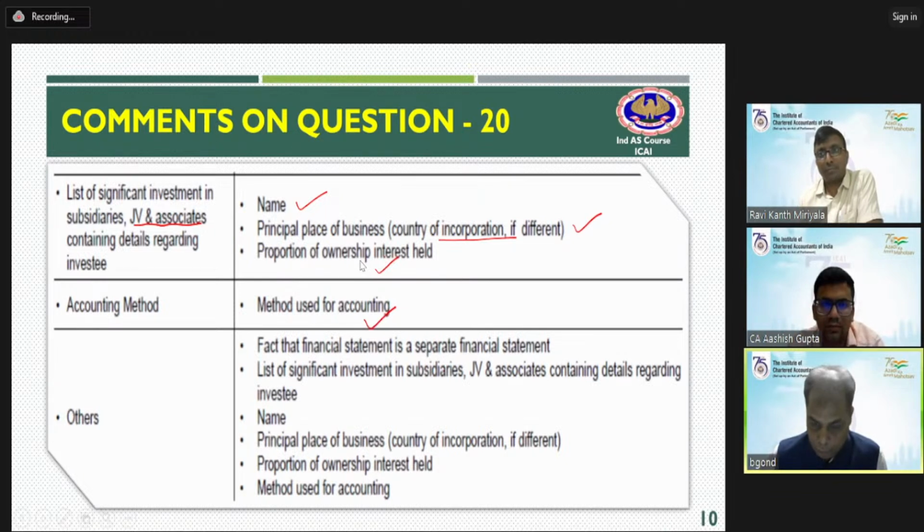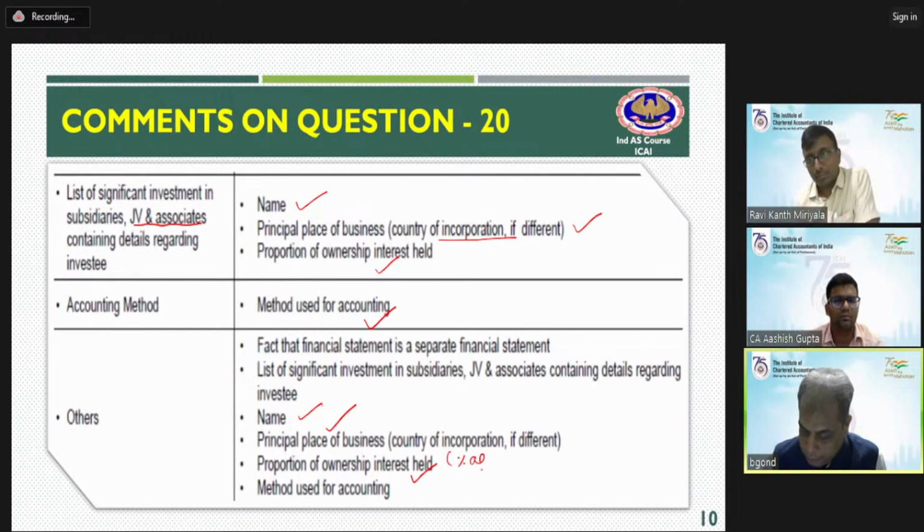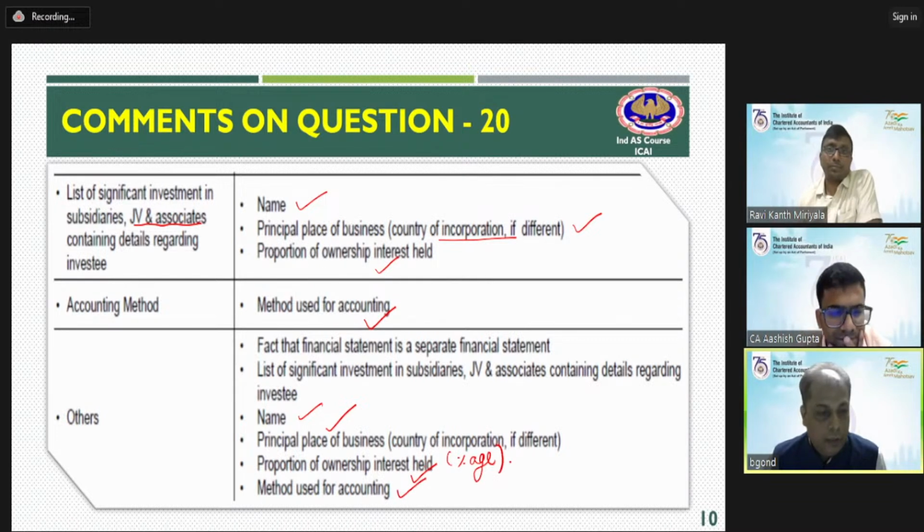That financial statement, list of significant investments, name, principal place, proportion of the ownership interest held, that will be in terms of percentage, and the method used for the accounting. See here, the method used for accounting, we are talking about an SFS.